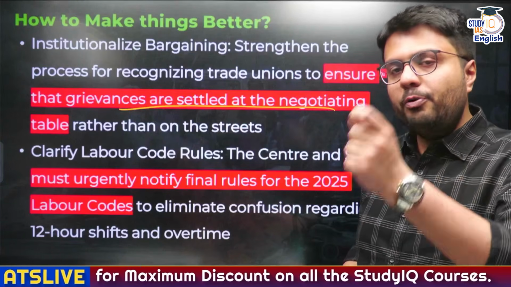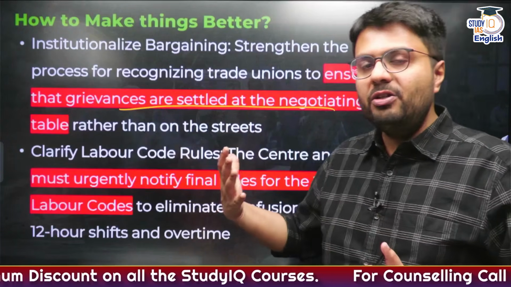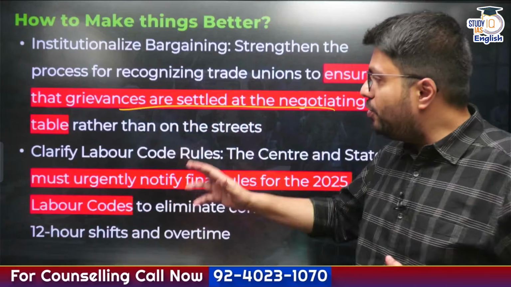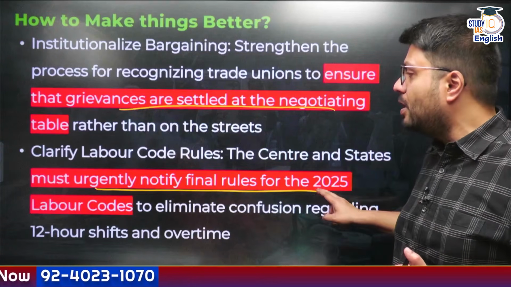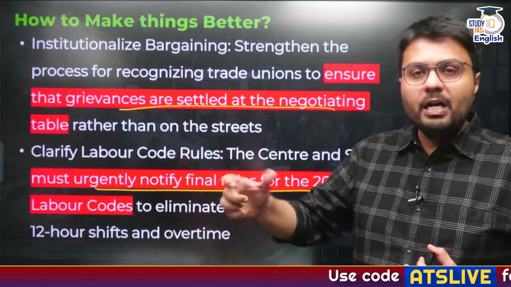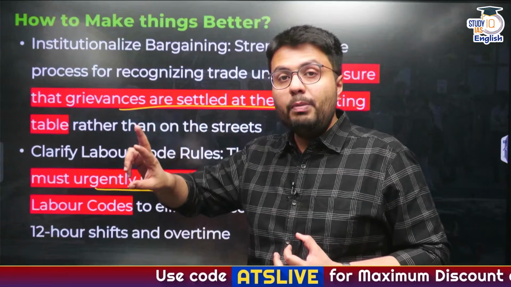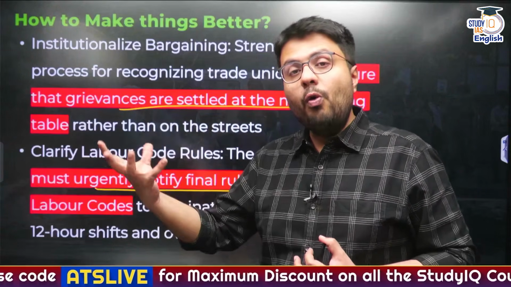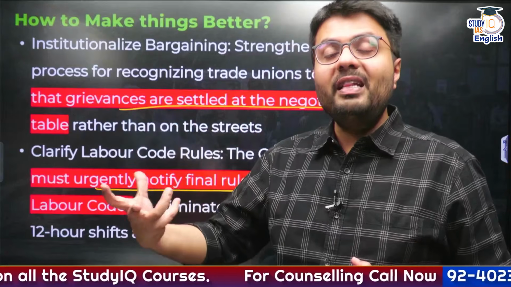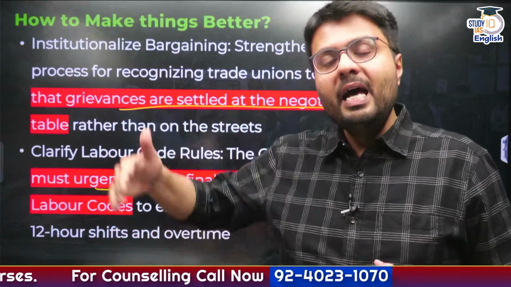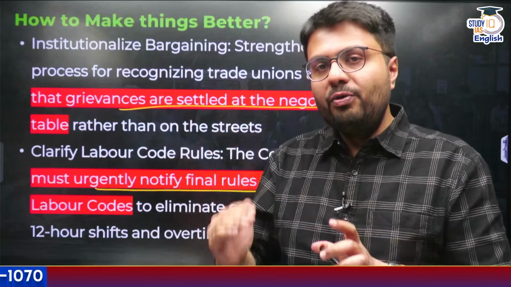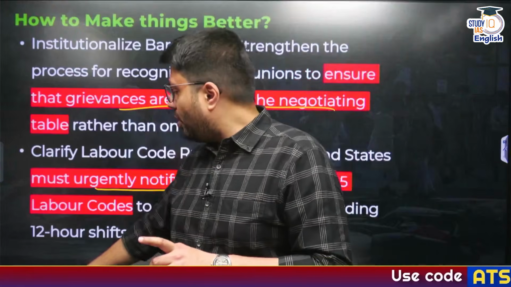Similarly, the moot point of the problem is that the government, although it had good intentions in bringing these labor codes, has not operationalized them yet. So what you need to do is urgently notify the final rules in order to eliminate confusion regarding 12-hour shifts and overtime payment, right? So the uncertainty needs to be reduced. You need to be more proactive in wage revision, and you also need to let workers organize and unionize themselves in order to provide them a way where they can vent their grievances through a formal channel, and it would not lead to the protest spilling out into the public and onto the streets. So there is a fixed way of doing that, and you should let that happen, right? So this is what we wanted to discuss.